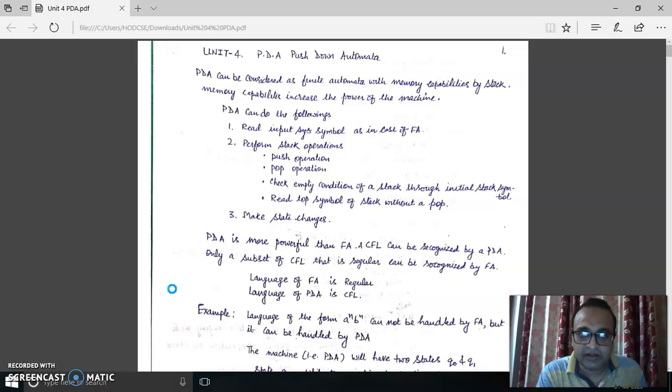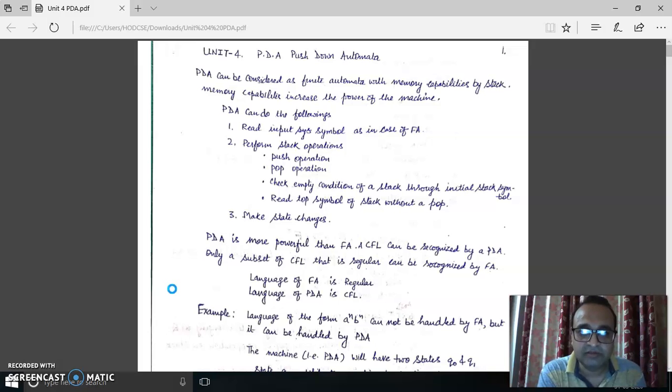So you have seen that for regular language there are two things which can represent them, and one is finite state machine, rather you can say the finite automata, and the second one is the regular expression. But in case of context-free language, its machine is known as push-down automata. So the machine which will accept the context-free language is known as push-down automata.